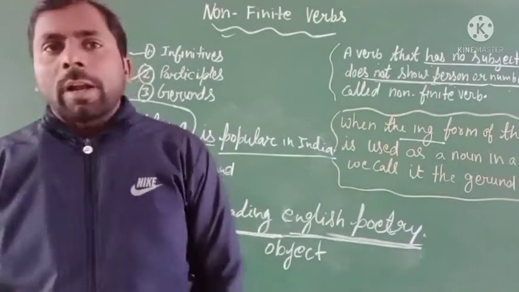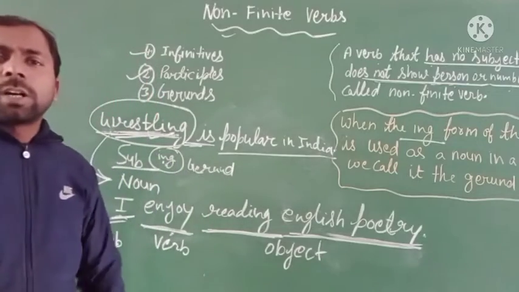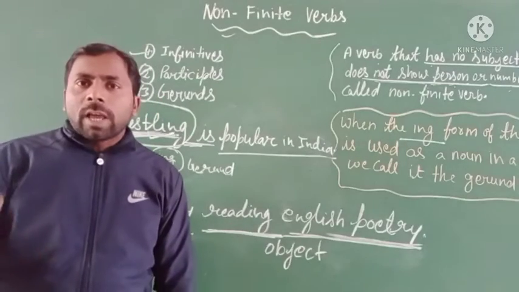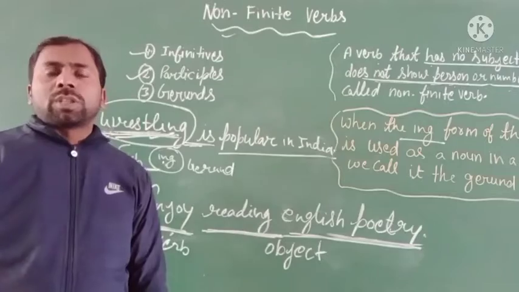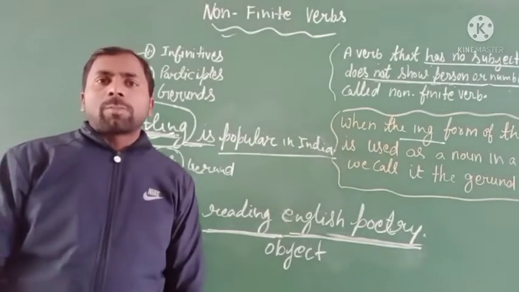Clear? Many gerund words are also used in a sentence as the object of a preposition.